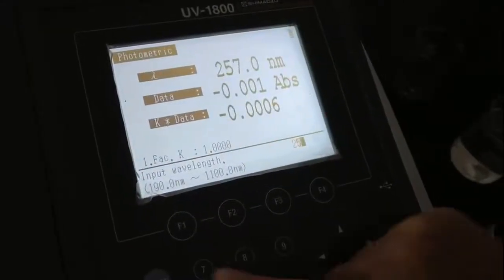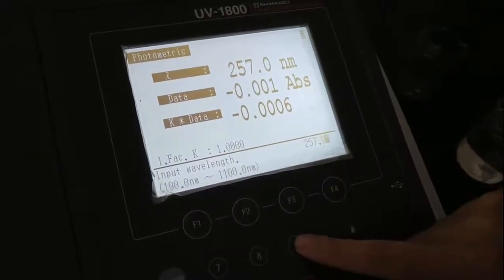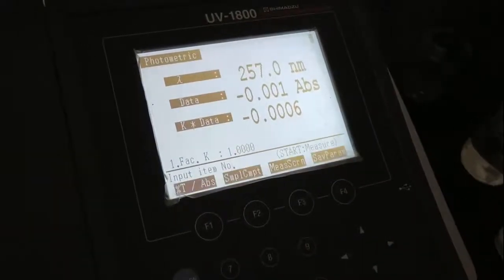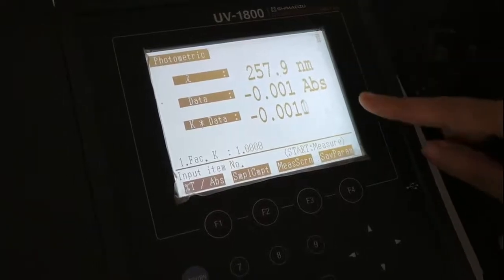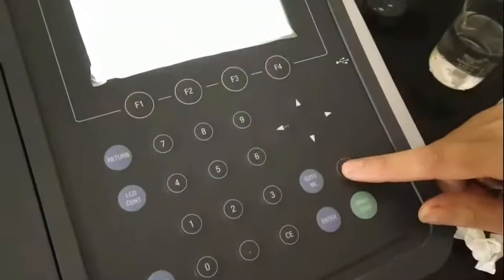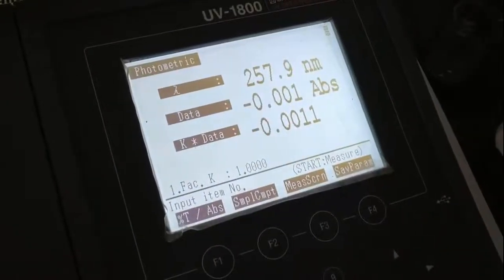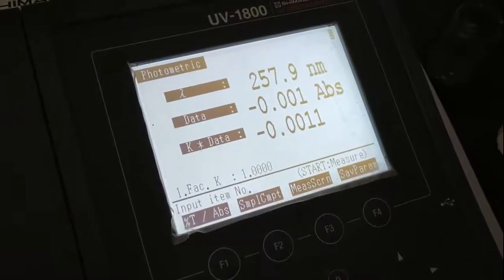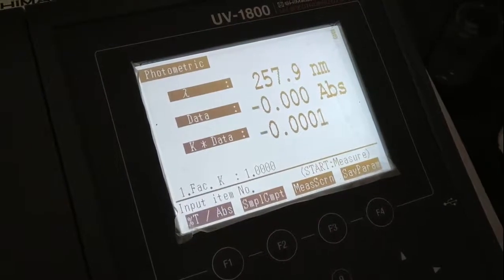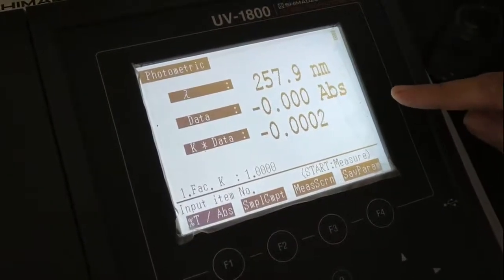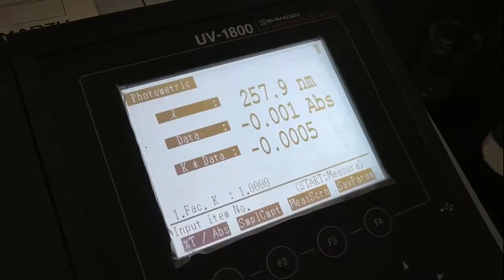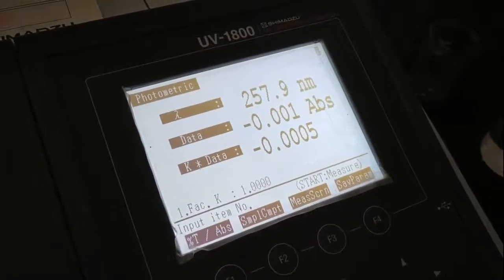The wavelength was 257.9 nanometer. So we will do auto zero at this wavelength. You can see absorbance is 0. Now we will take the sample. So we will discard this NaOH into the waste beaker.